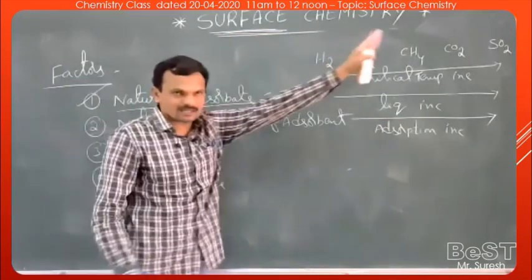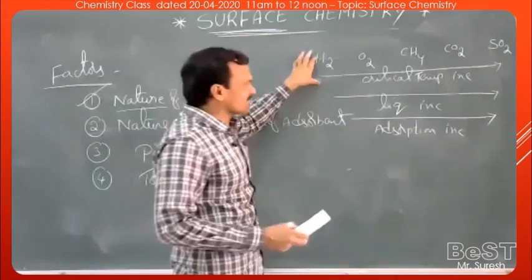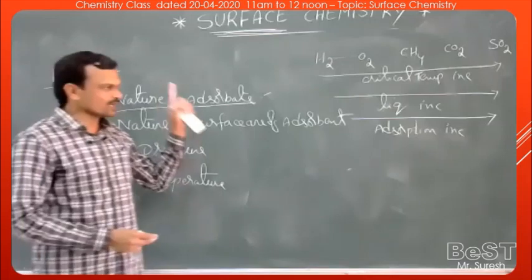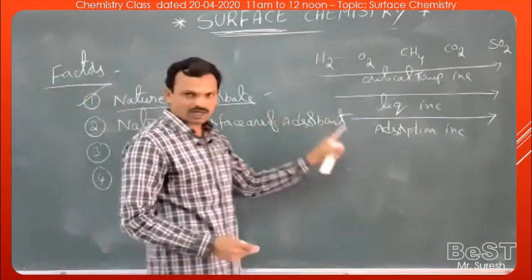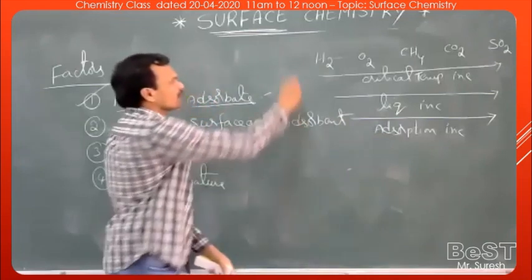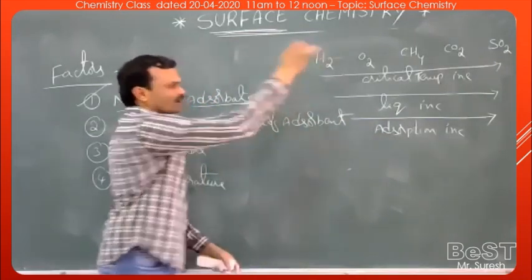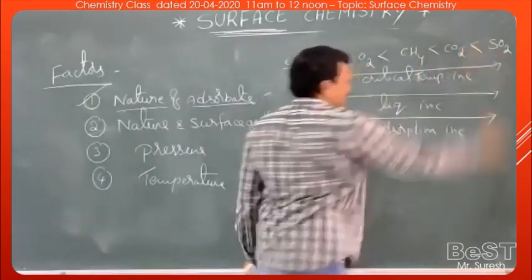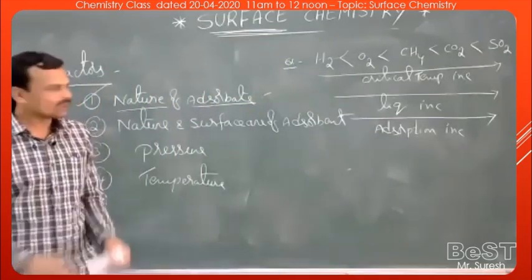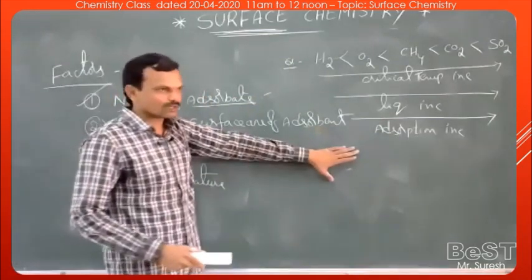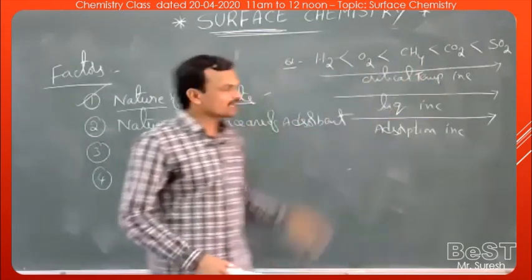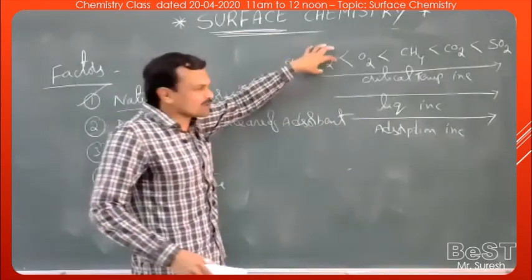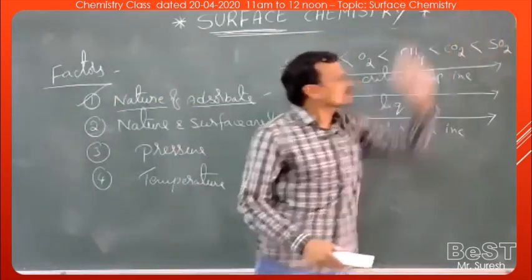Among the given gases, the gas which has a high critical temperature can be liquefied easily. Which can be liquefied easily, that can be adsorbed more readily and to a greater extent. Now, if we compare the order of extent of adsorption: hydrogen less than oxygen less than CH4 less than CO2 less than SO2. Means, by taking 1 gram of charcoal, if you pass these gases in different cases, the gas which is least adsorbed is hydrogen. The gas which is adsorbed to a large extent is sulfur dioxide.